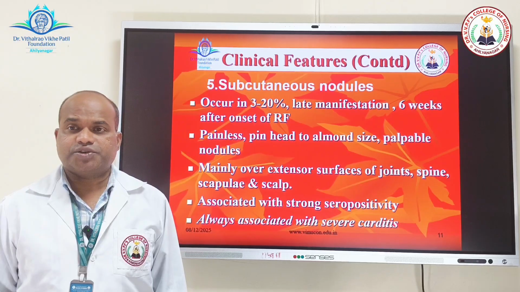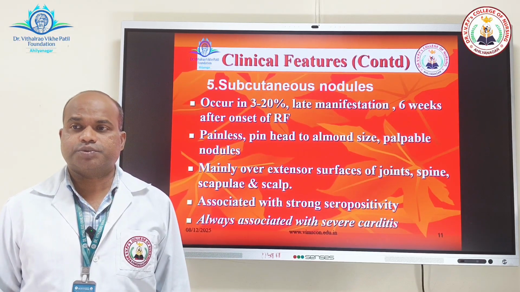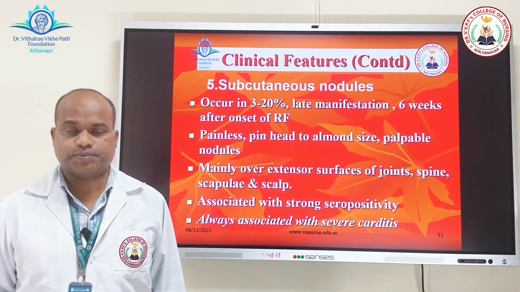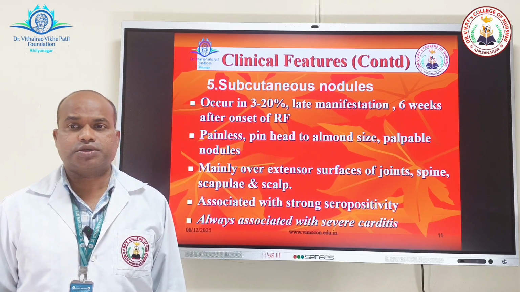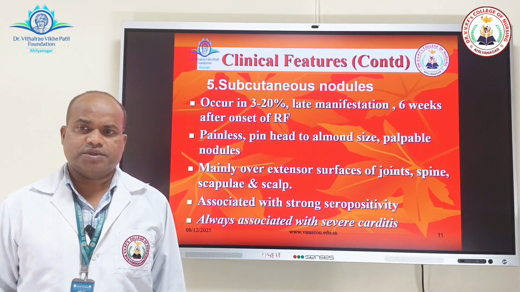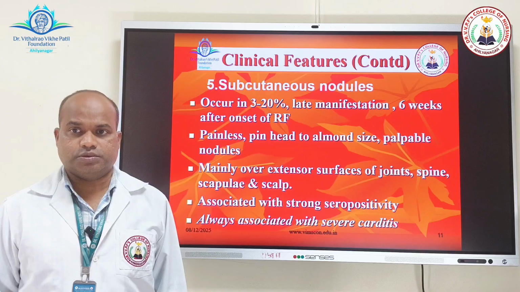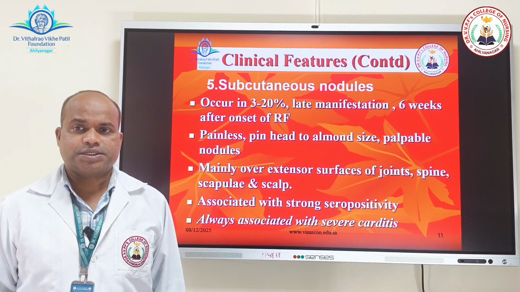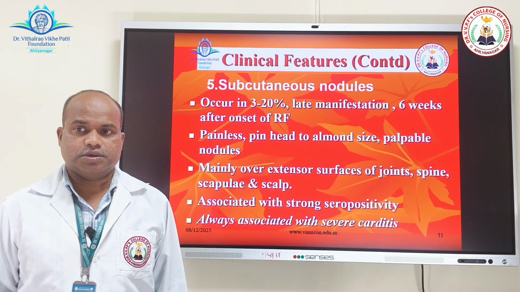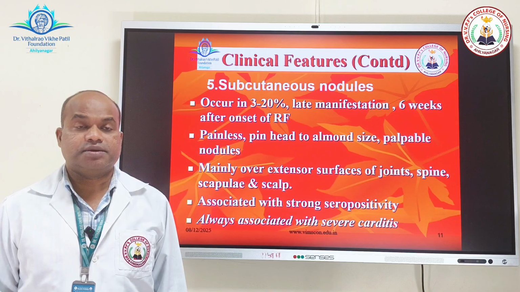The next major manifestation is subcutaneous nodules. It occurs in 3 to 20% of the cases with group A beta hemolytic streptococci. Now, this is a late manifestation which occurs 6 weeks after the onset of rheumatic fever. Now, this is painless, pinhead to almond size palpable nodule. Mainly, it is over extensive surfaces of joints, spine, scapulae, and skull. It is associated with strong seropositivity, and it is always associated with severe carditis.